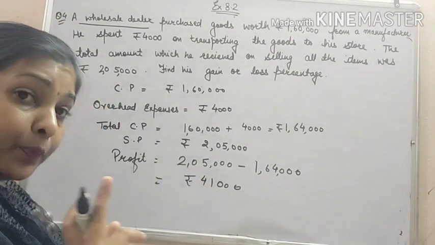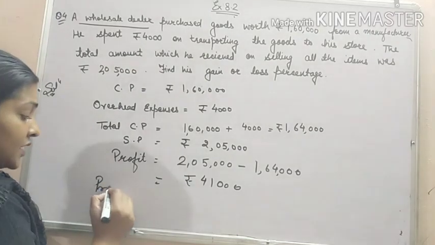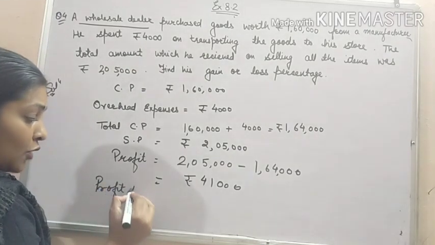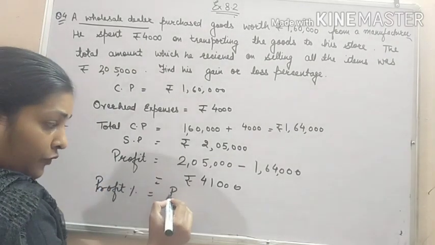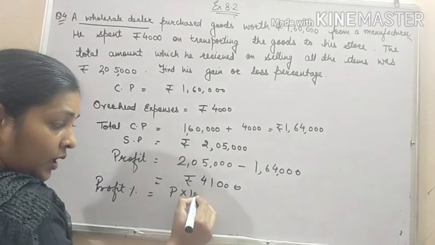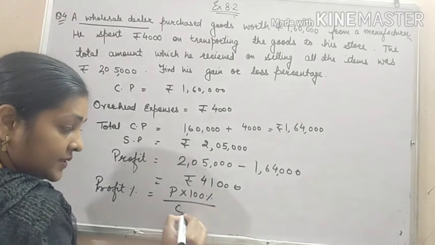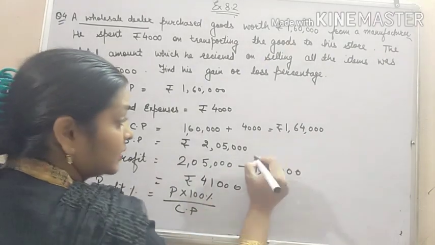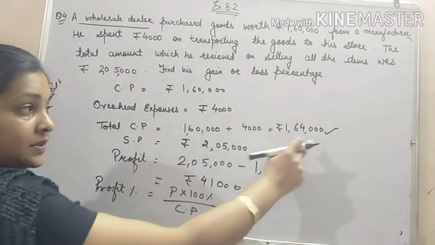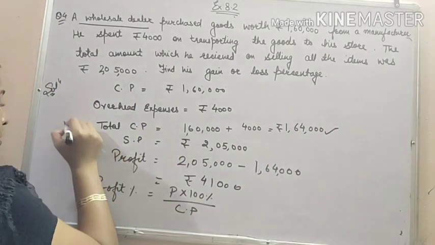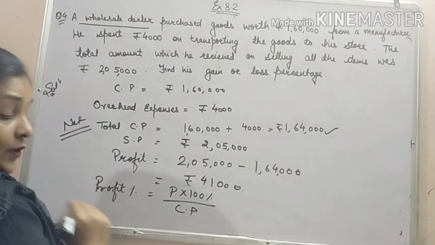And you need to find the profit percentage. In the previous video it was told to you how to find profit percentage. Profit into 100 upon CP, and CP is this one, the net CP. You can write it as net CP as well.